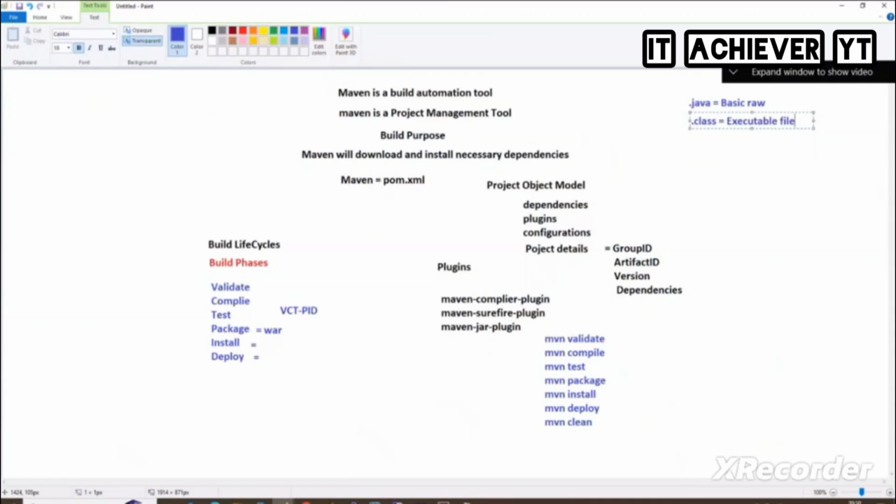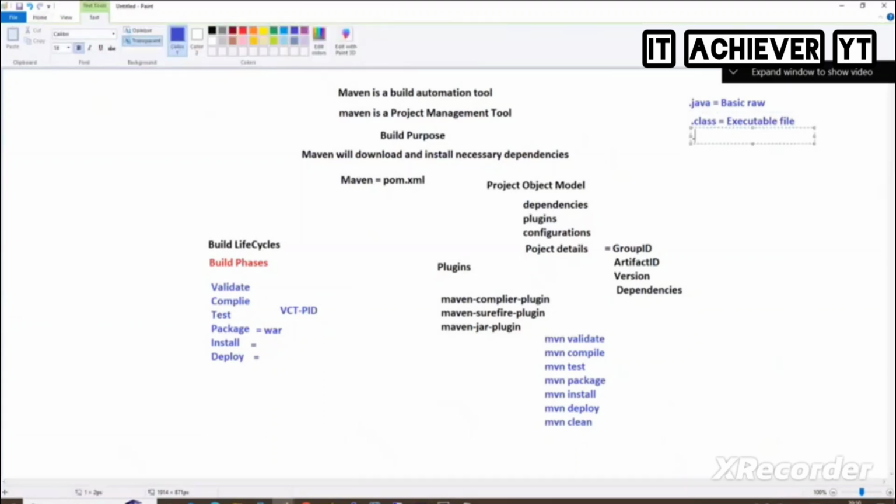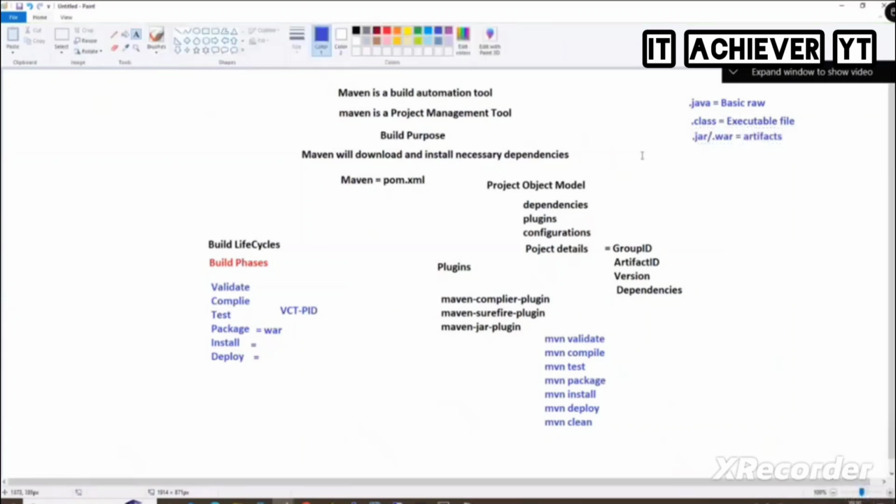As I told you, DevOps means you should not be very far from development. You should know at least the concepts, but you are not there to write the Java code. Developers write the code. What is the extension of the file? .java. Then .class means executable files. And then .jar or .war, we call them artifacts.